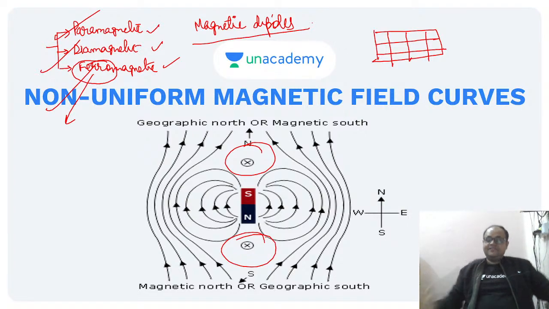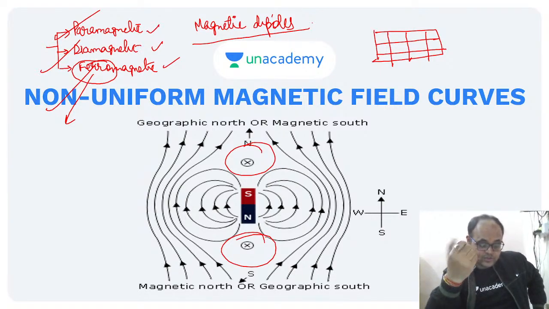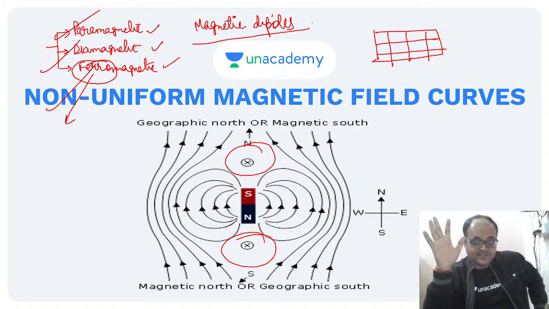And if the south pole is facing, the position of the neutral points will change. Is it clear to everyone now? Yes, Krish, Vasu Kaushal, whoever is present in the session? All of you?